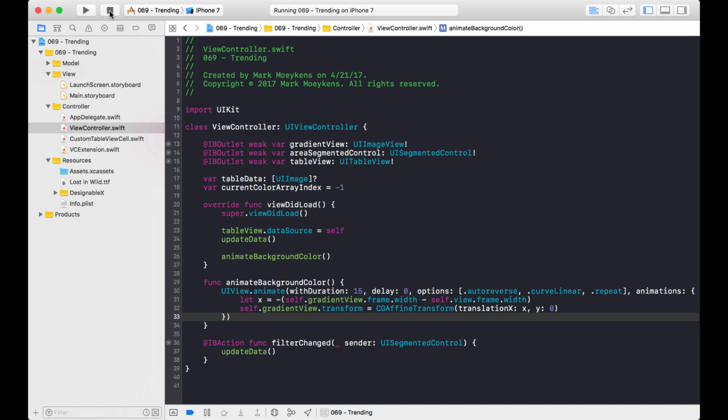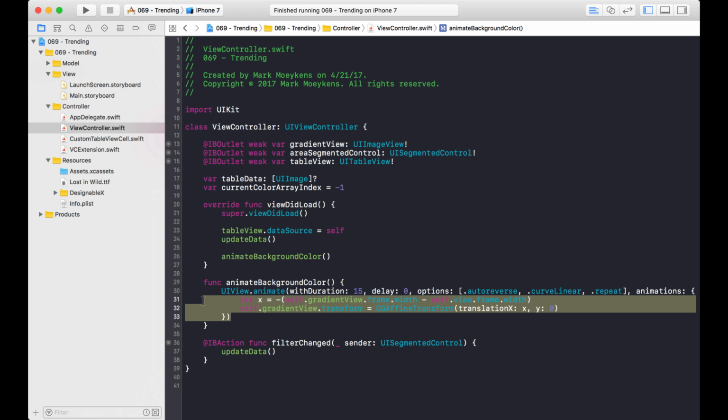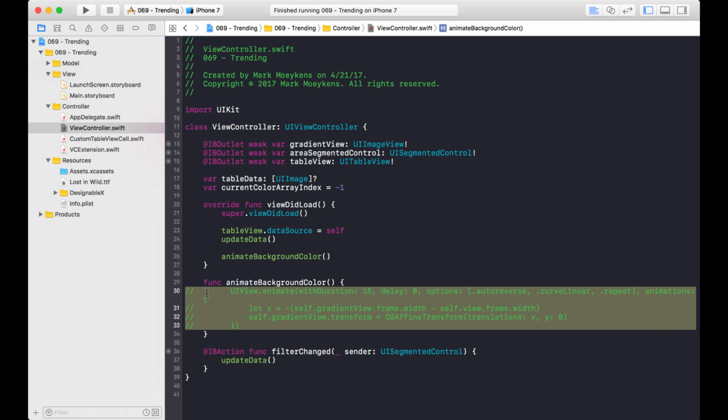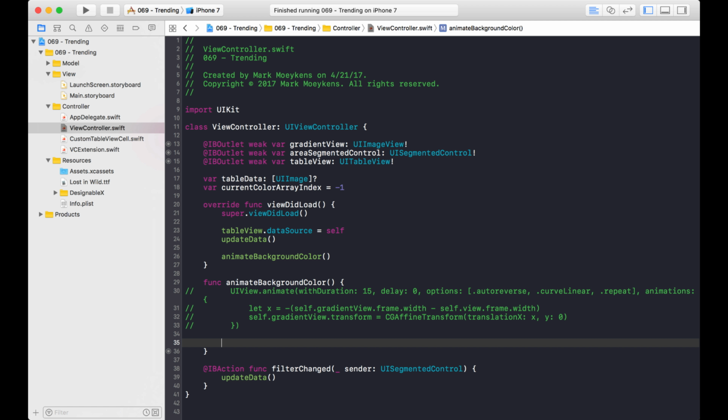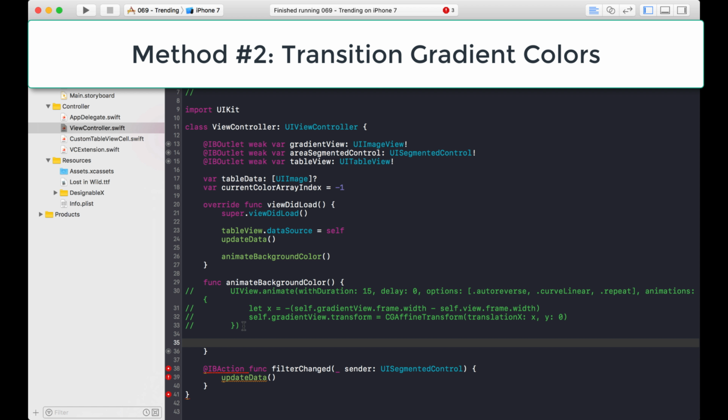But I'm going to show you how to do that a different way though. So that's one way. And what I'm going to do is I'm just going to comment this out for now. And we're going to add some more code here. Okay, method number 2 uses UIView.transition.